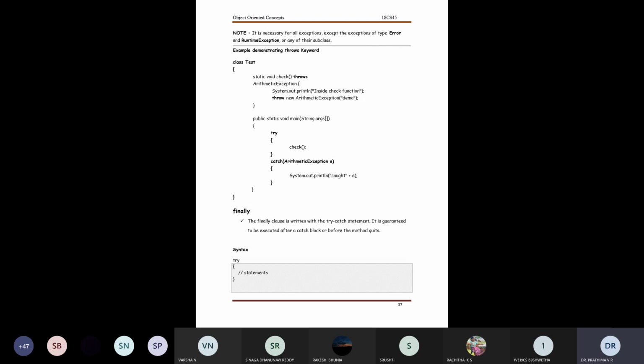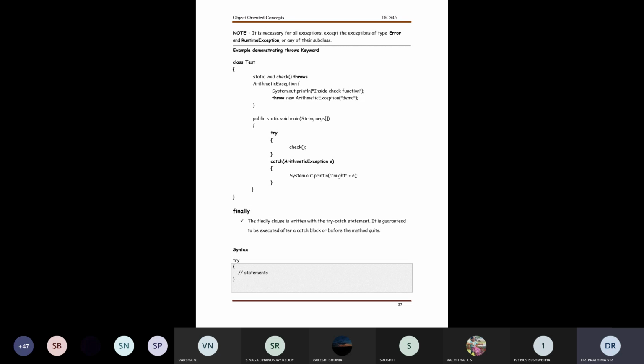Just to understand it, I've taken a simple example called class test. There is a static method called check which throws an arithmetic exception, with a display statement, inside check function, which in turn throws a new arithmetic exception by the name demo.